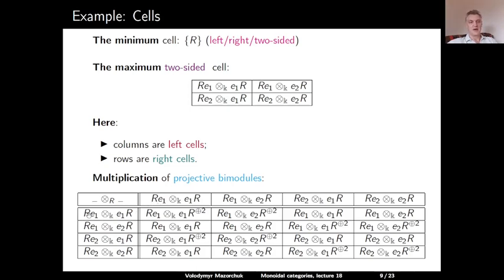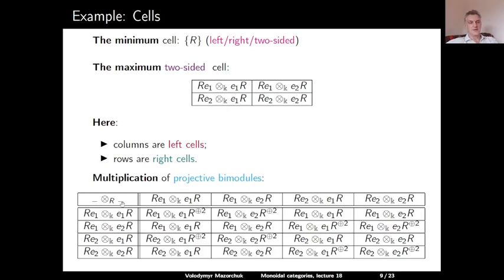So in particular, RE1 tensor E1R. If we now tensor it over R with RE1 tensor over K E1R, we will get RE1, this comes from here, tensor over K E1R, this comes from here. And the multiplicity is the dimension of E1RE1. So since the projective module RE1 has 2 simple subquotients isomorphic to L1, the corresponding multiplicity here will be 2.